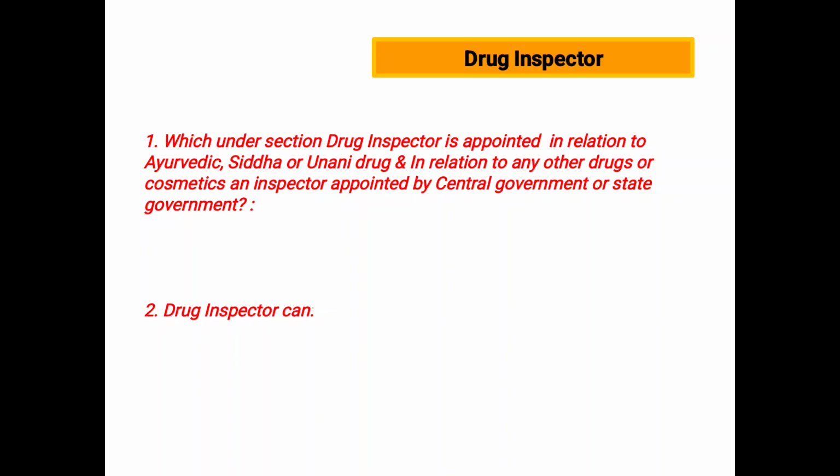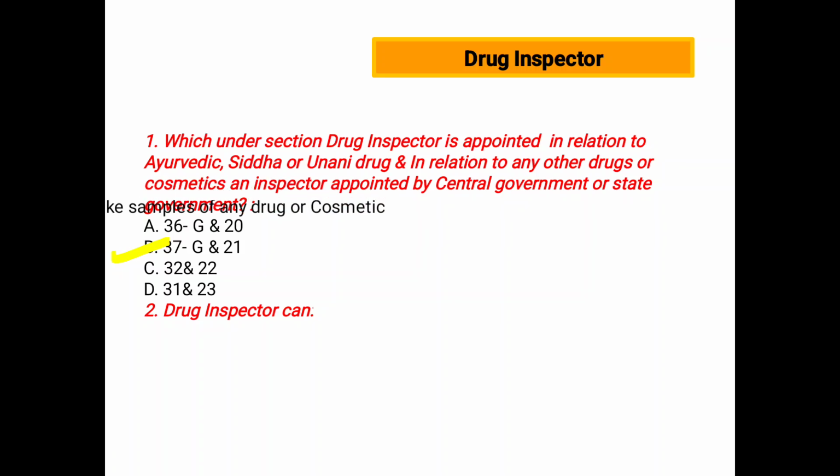In relation to any other drugs or cosmetics, an inspector is appointed by the central government or state government. A, 36G and 20, B, 37G and 20, C, 32 and 22, and D, 31 and 23. The answer is B, 37G and 21.